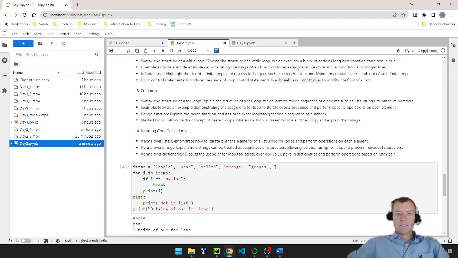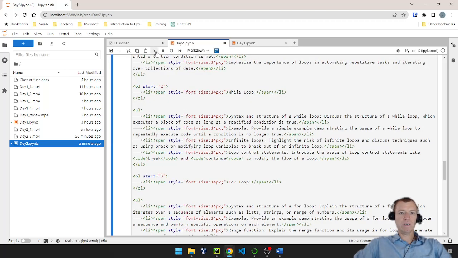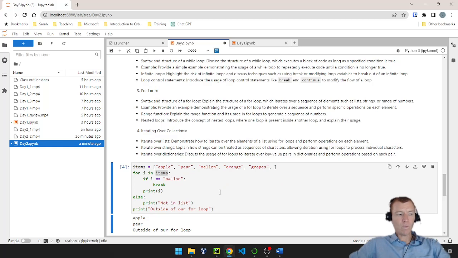All right, so we've seen the syntax for loops. It's two keywords. It's the word for to start the loop, and then we use in, and then we give it some list of items. It could be a string, it could be a list like we have here. It could also be a dictionary. So let me explain what a dictionary is. Well, I don't really need to explain it. What exactly is a dictionary, right? It's a thing that you can look up words. I know a word and I have a definition.